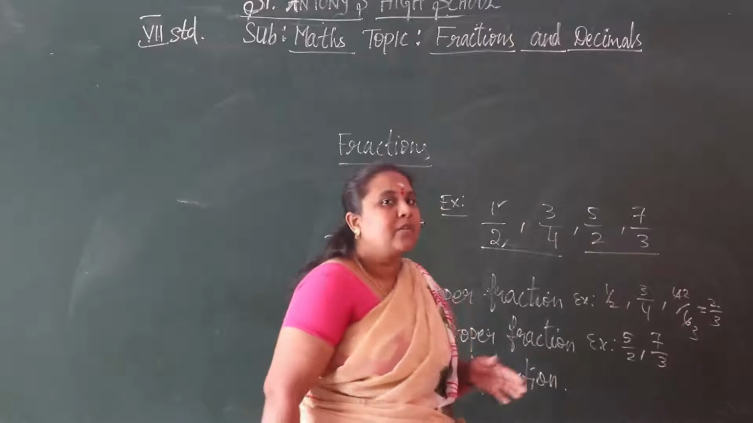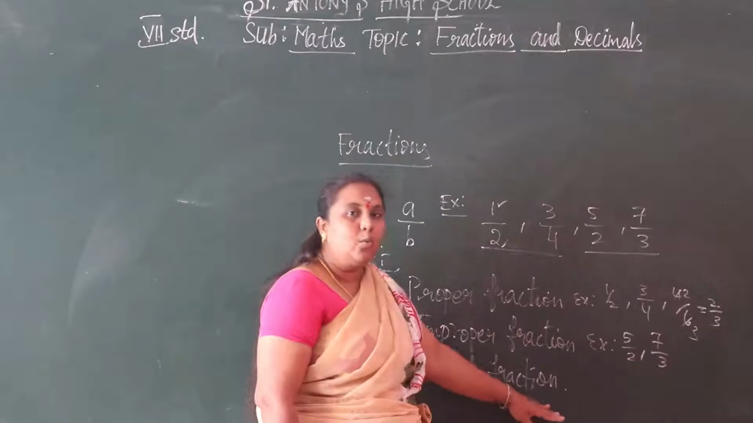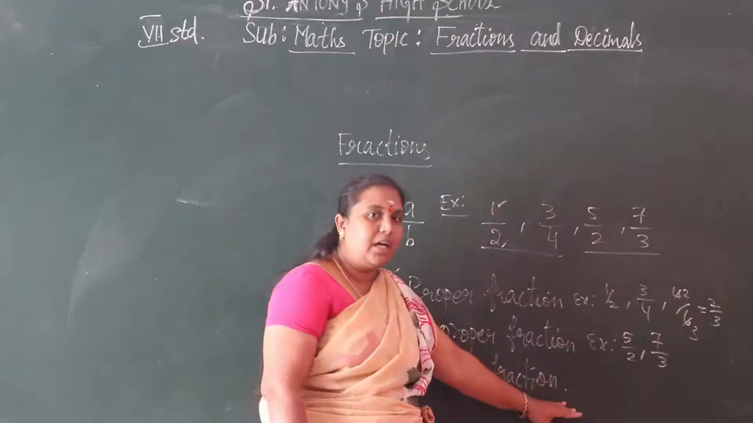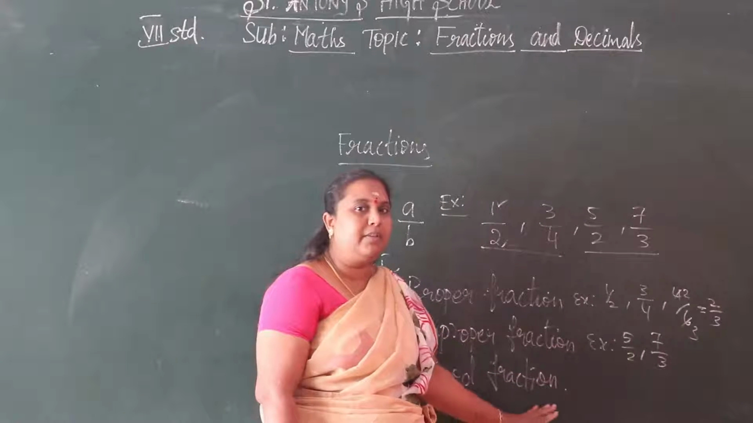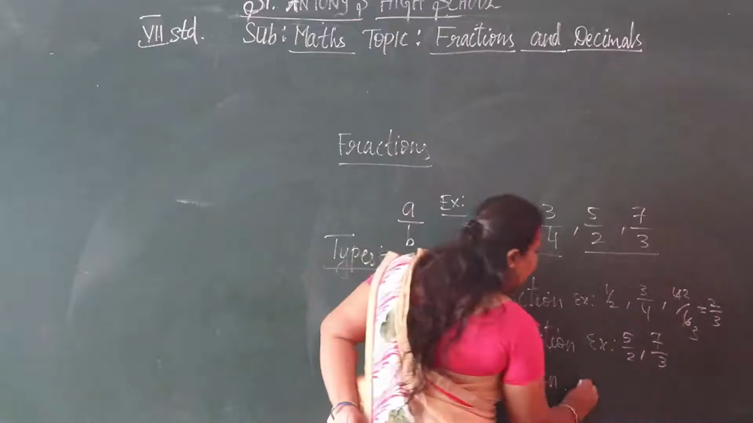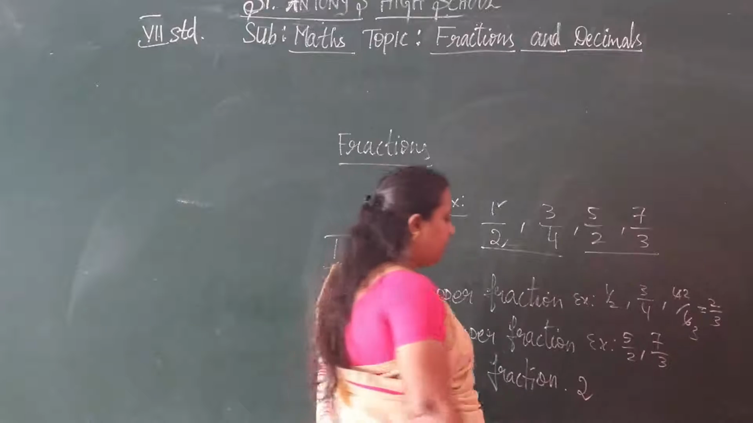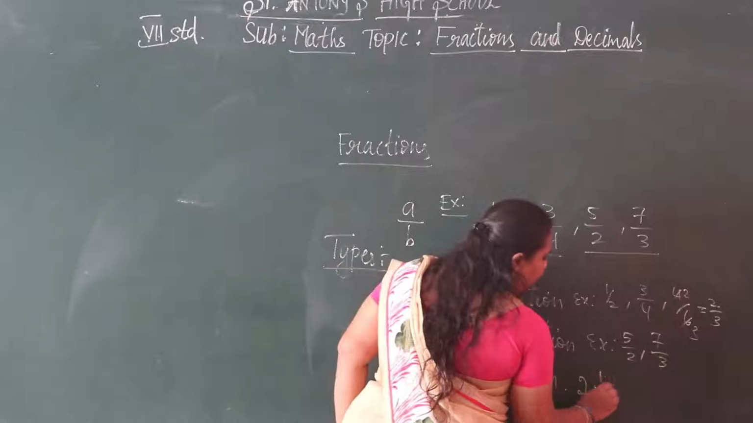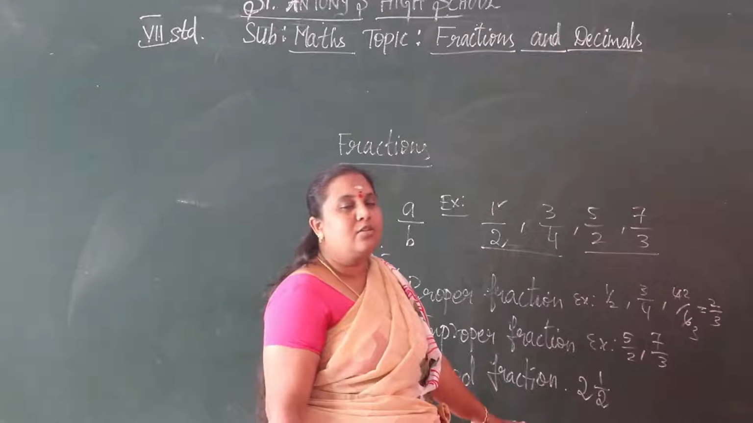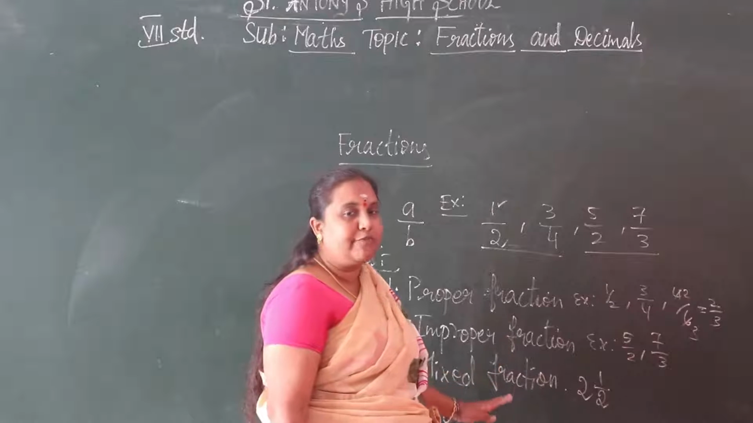Now what is a mixed fraction? The whole number with the proper fraction. So what is the whole number we can take here? 2 is a whole number, with that proper fraction, 2 into 1 by 2. This is a mixed fraction. So you know now what is a fraction and what are the types of fractions.